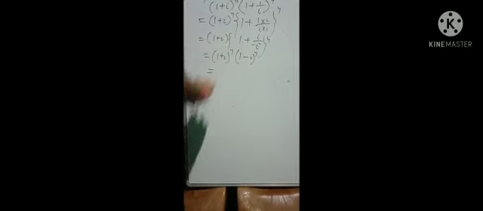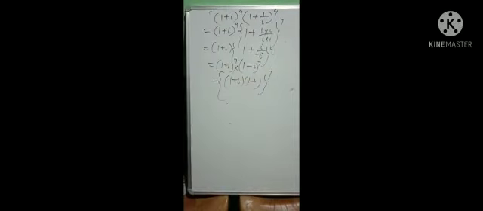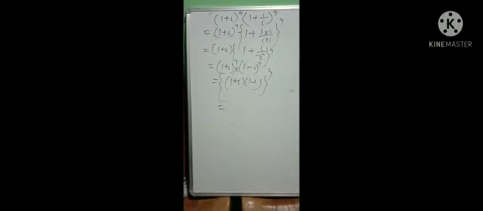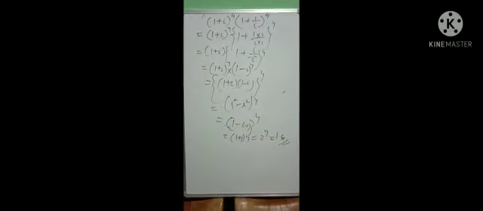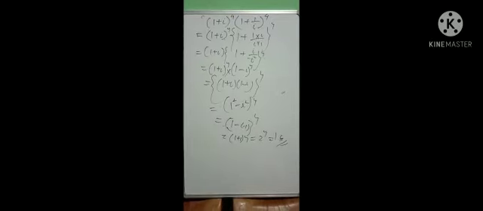Now see, both the terms have the same power and are connected by multiplication, so you can take the power as common. Its value will become 1 plus i, 1 minus i, to the power 4. Now you see it is of the form a plus b into a minus b, you can write it as a square minus b square, whole to the power 4. This is 1 square, which is 1, minus i square, again -1, so 1 plus 1, to the power 4. Ultimately 2 to the power 4 is equal to 16. So this is our answer. The answer is 16.